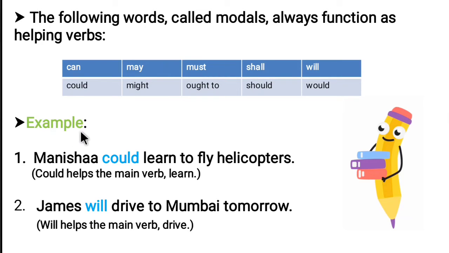Examples of helping verbs. Manisha could learn to fly helicopters. The main verb is learn and we have used a helping verb in the form of possibility. So could is a helping verb. Next is, James will drive to Mumbai tomorrow. Here the main verb is drive and will is the helping verb, which is placed before the main verb.